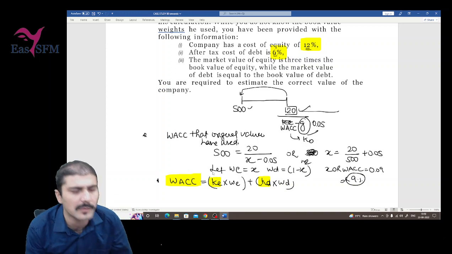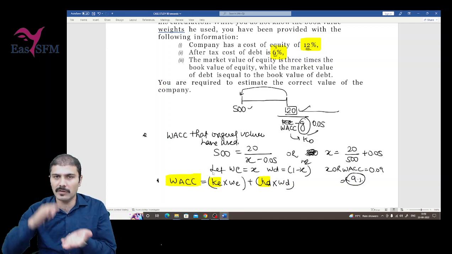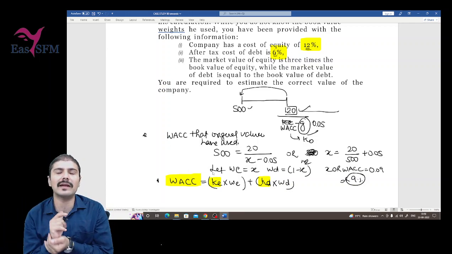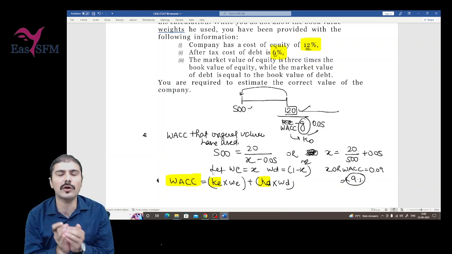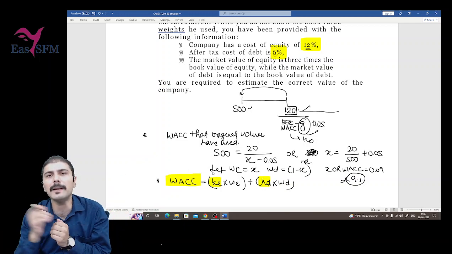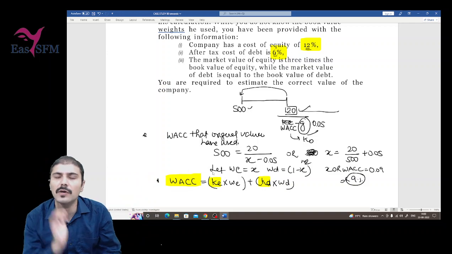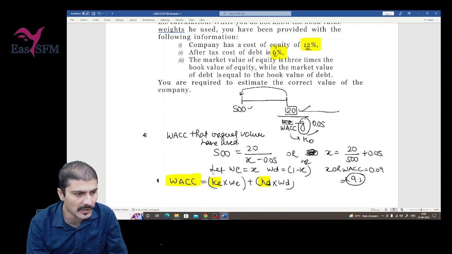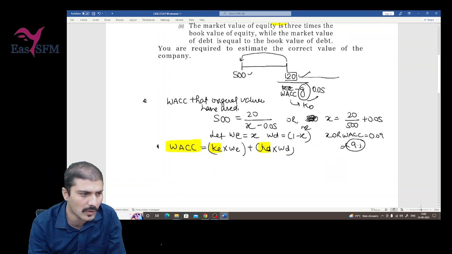This is the most important point. If two weights are there, the total of the weights is always 100%. So out of it, one will be 60%, the other 40%; one will be 70%, the other 30%. If one weight is 70%, the other will be 30%. That means 1 minus X. Weight of equity is X, weight of debt is 1 minus X. If you can do this, the question is more or less the same.